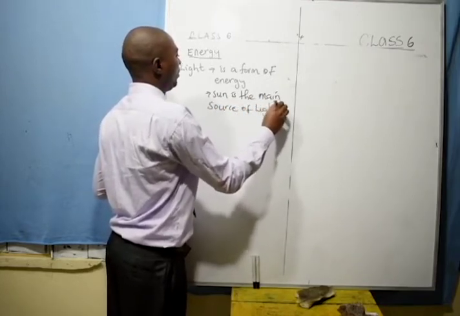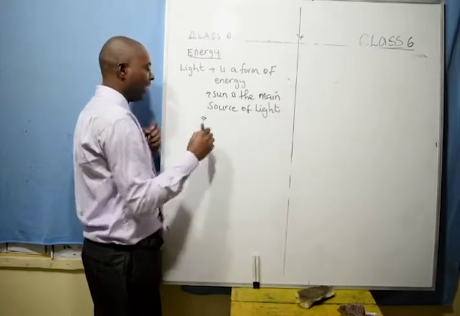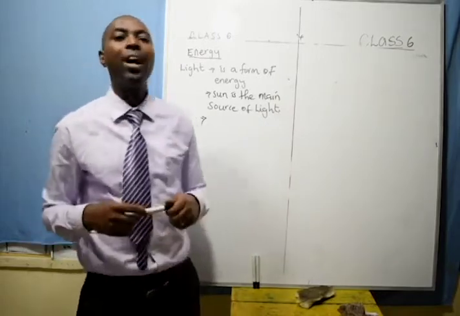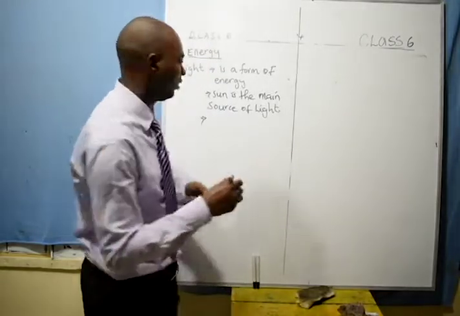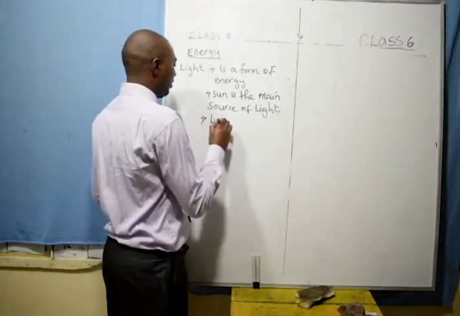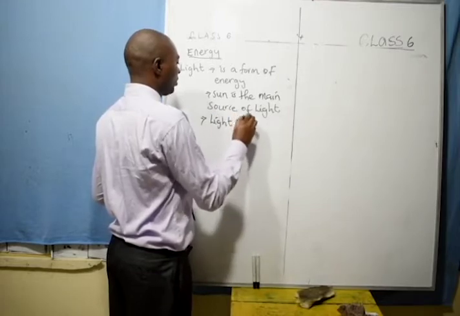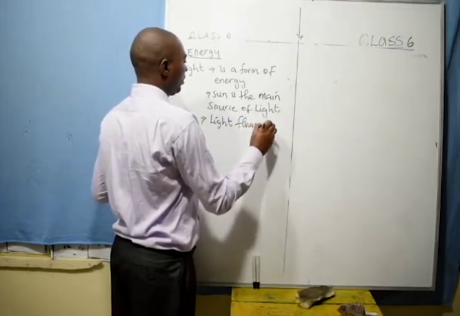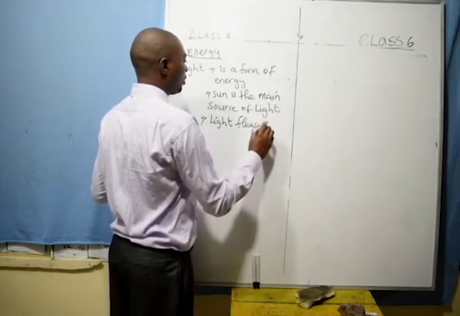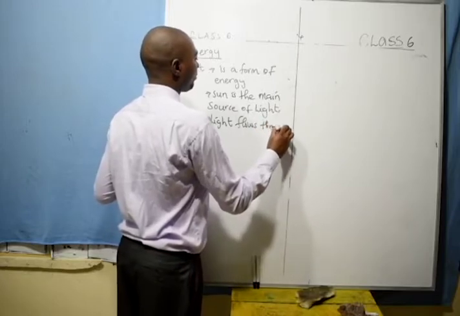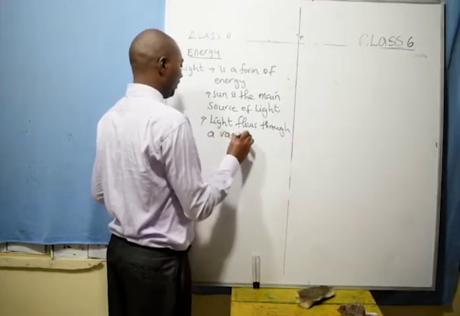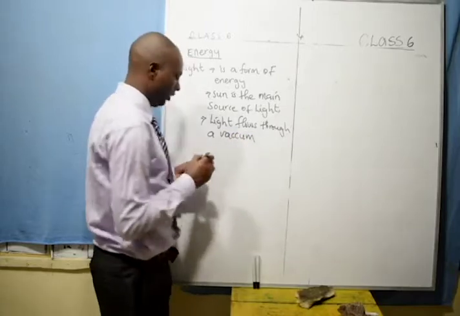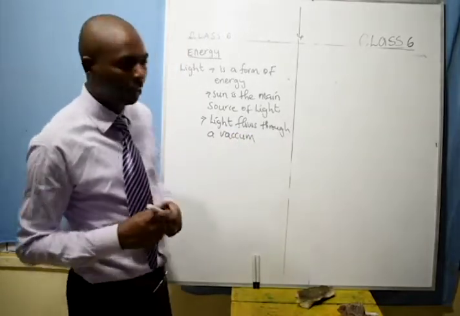One special thing about light is that light can flow through a vacuum. It does not require any material media for its transmission. Light flows through a vacuum. Does not require any material media for its transmission.